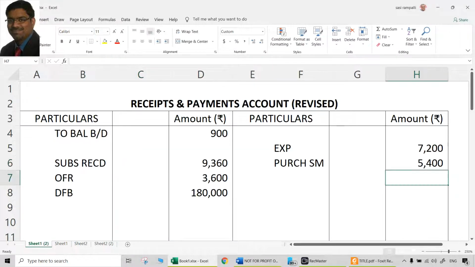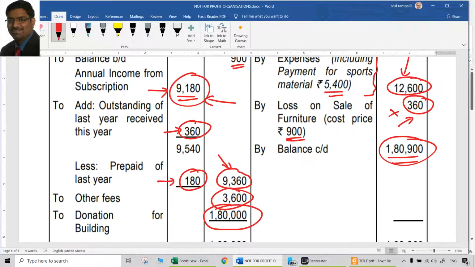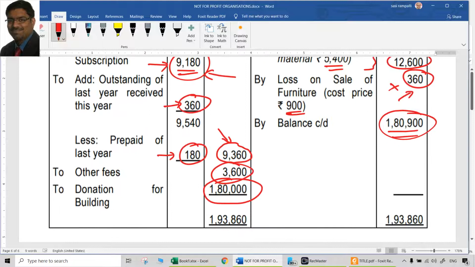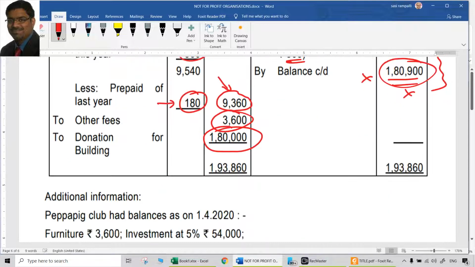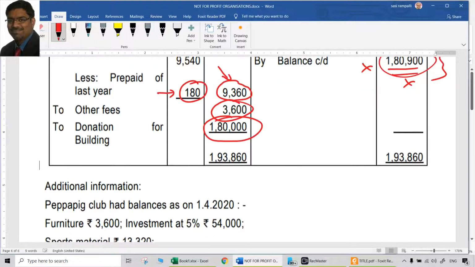What we will calculate, that will be the correct amount. So what we will calculate will be definitely after the double entry for everything. So naturally that will also be the correct amount. So both of these items we cannot deal with them. Why? Because both are wrong. Once this is wrong, this also will be wrong. We cannot do anything with them. We have to rectify the receipts and payments account before taking that balance to the balance sheet.